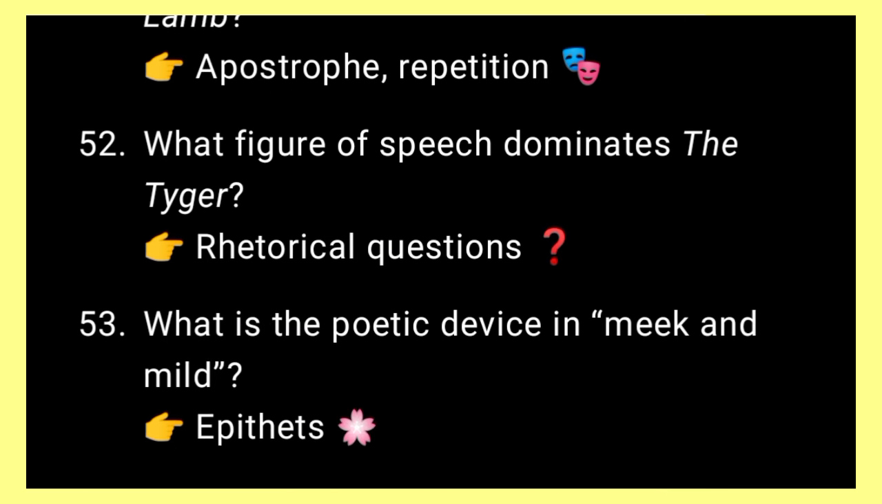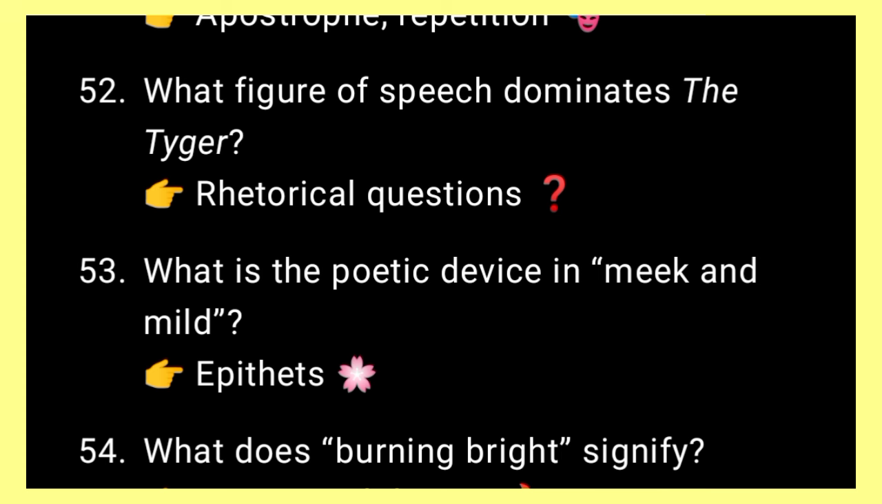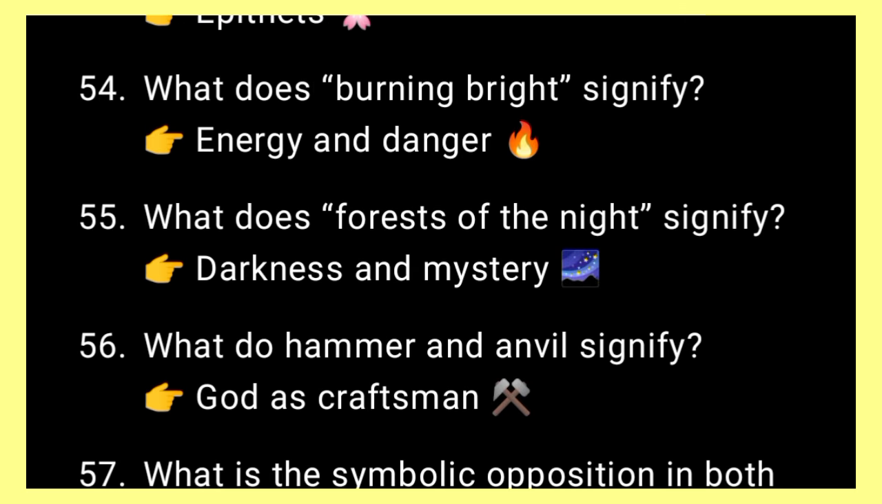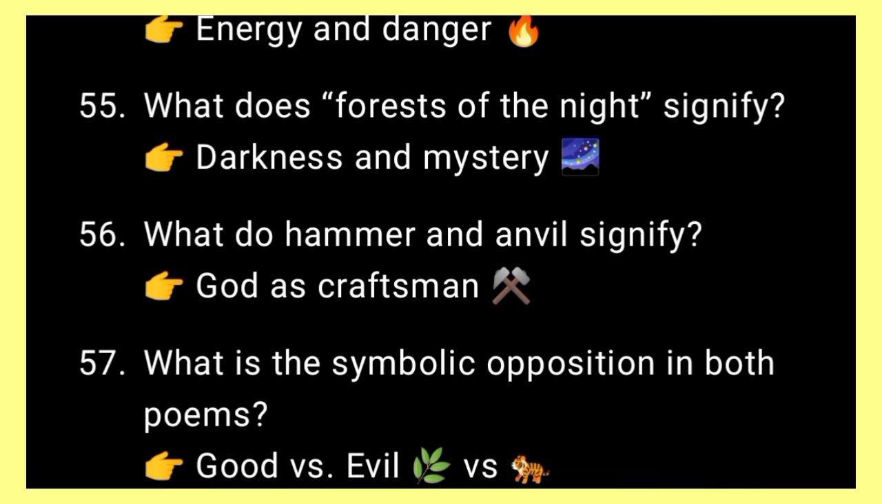Next, what figure of speech dominates the tiger? Answer, rhetorical device. Next, what is the poetic device in "meek and mild"? Answer, epithet. Next, what does "burning bright" symbolize? Burning bright itself is an alliteration and also it symbolizes energy and danger. Next, what does "forest of night" signify? Answer, darkness and mystery.